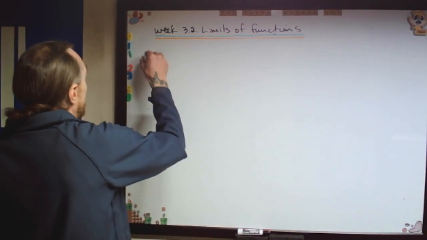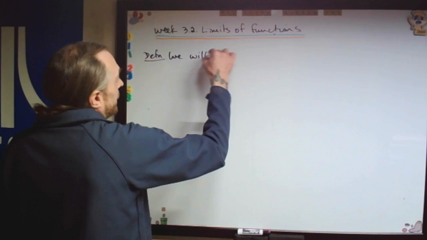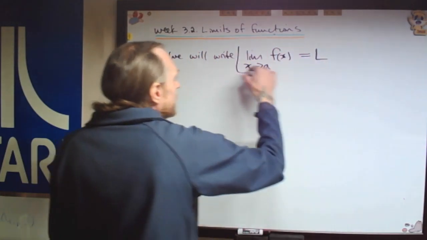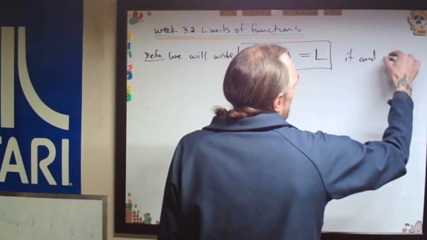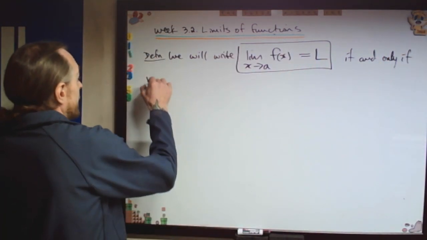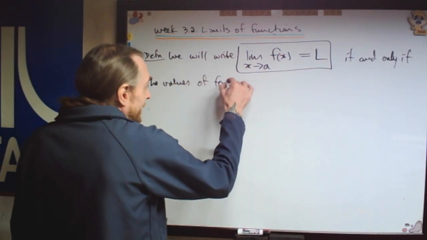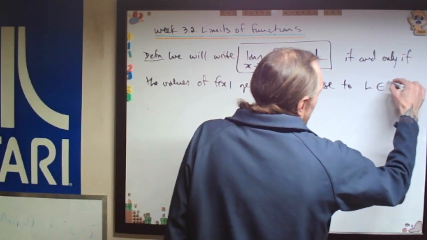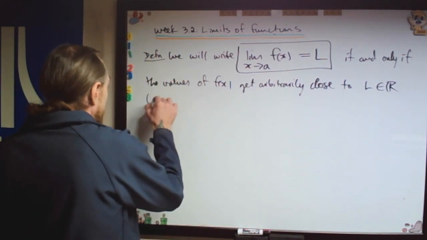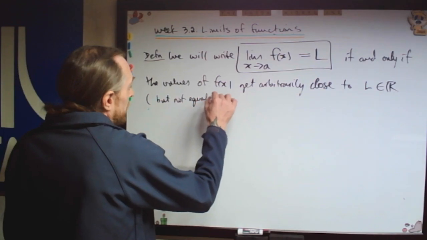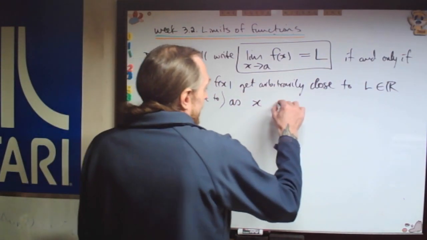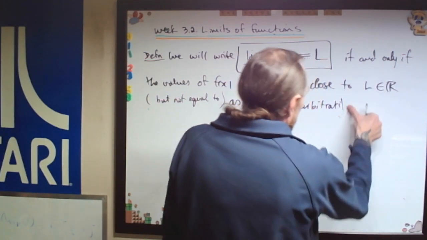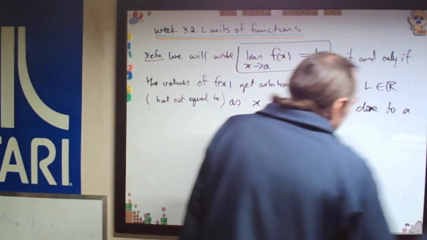All right, definition. We will write the limit as x approaches a of f of x equals L if and only if, by definition, the values of f of x get arbitrarily close to L in R, but not equal to, as x gets arbitrarily close to a, but not touching a.